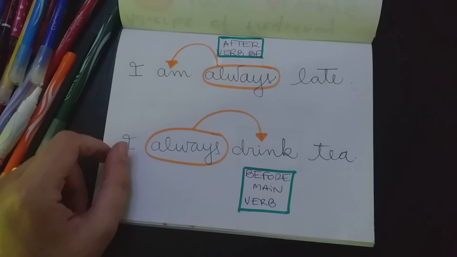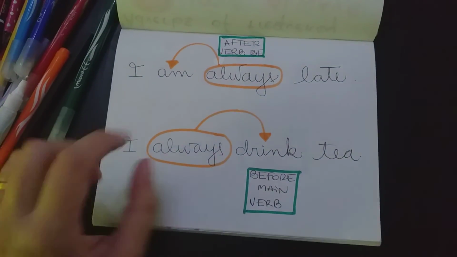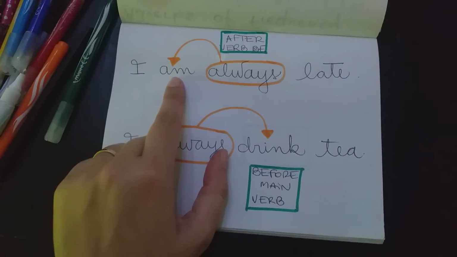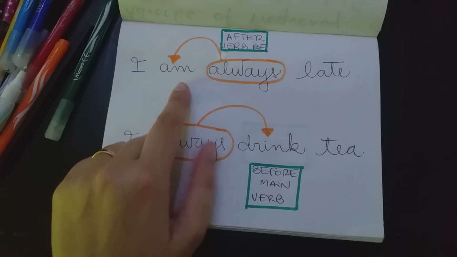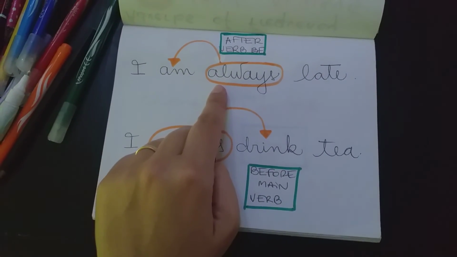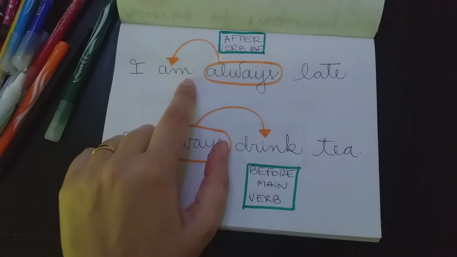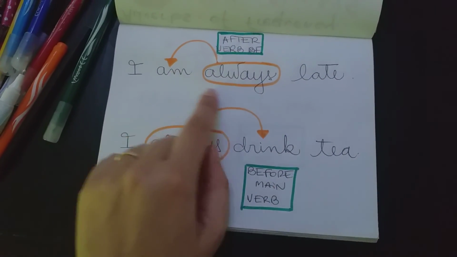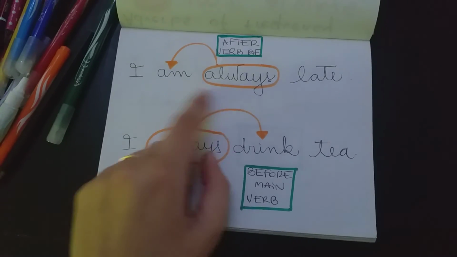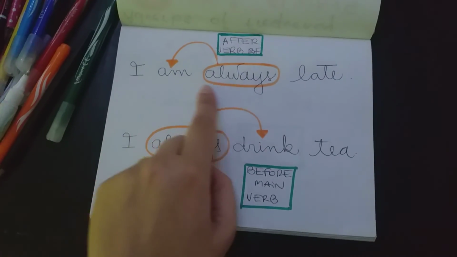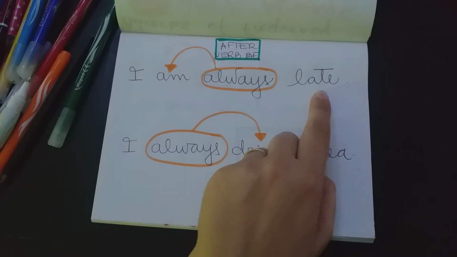So, I have to make a difference here. If I have the verb to be, for example, I am, the adverb of frequency goes after the verb be. I am always late.